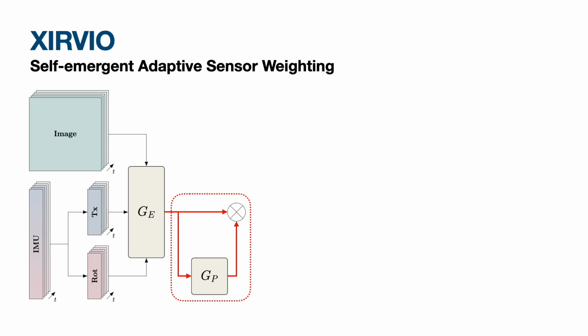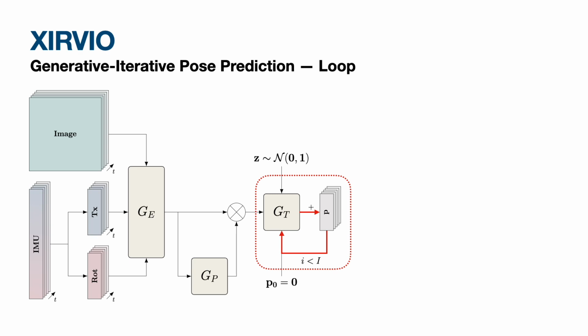to each sensor. This step is self-emergent, meaning that the system learns on its own when to trust the camera more, especially under clear, well-lit conditions, and when to rely heavily on IMU data, such as during rapid maneuvers or low visibility moments. The weights from the policy encoder will be multiplied onto the original encoder feature, forming our final latent features. After that, a generative iterative pose transformer predicts a pose estimate in multiple steps.